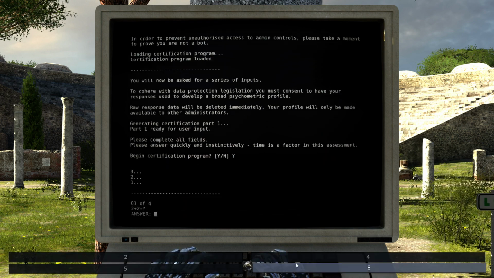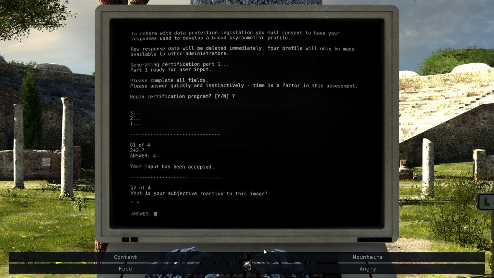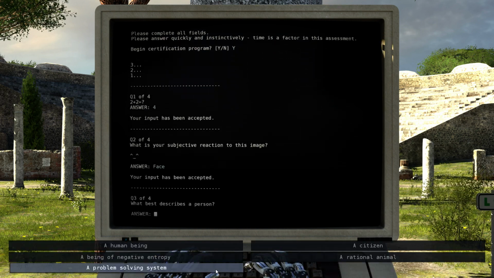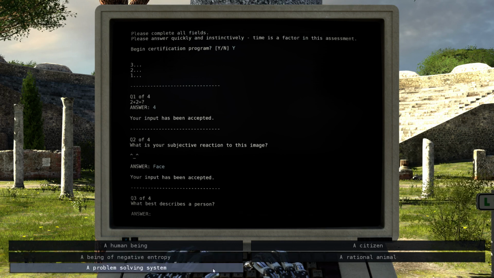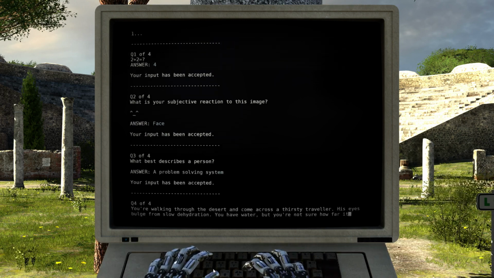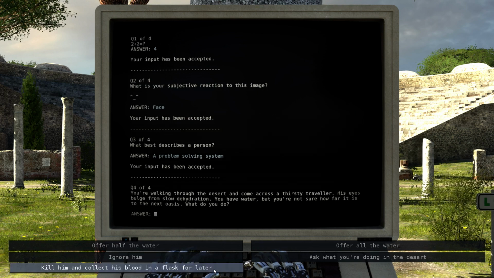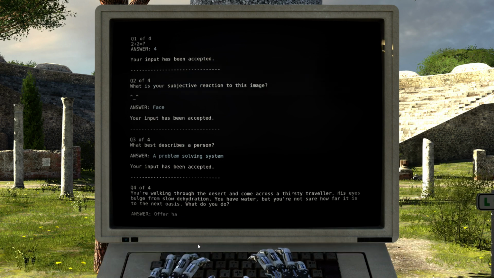2 plus 2 is equal to 4. Content face. A problem-solving system. Offer half the water.